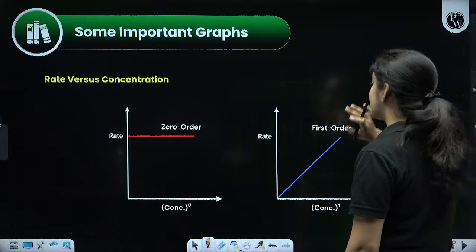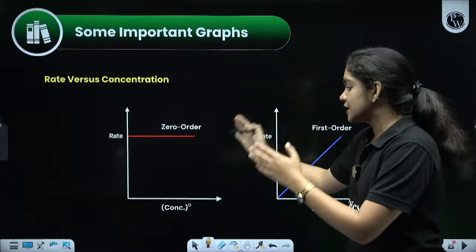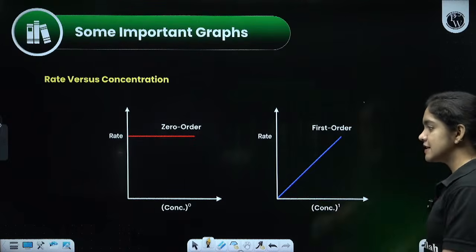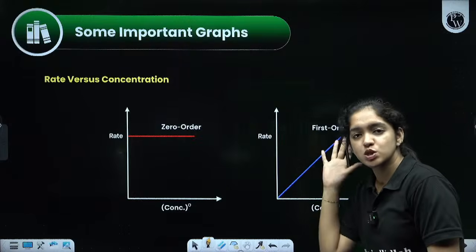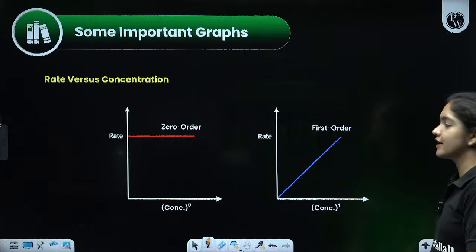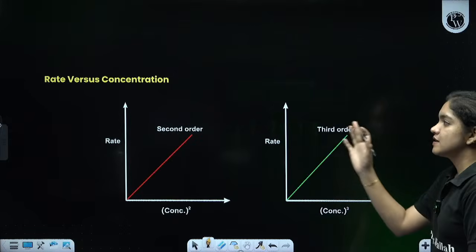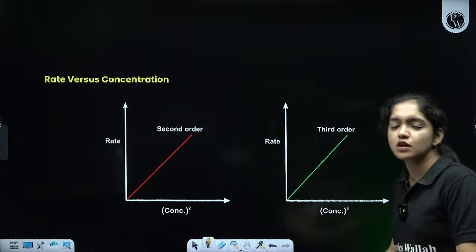So in the last, I have given the important graphs that we already discussed from the beginning. Zero order, then first order graph is very, very important. You need to learn this for your boards. It's a sure question. Okay, zero order reaction, then first order reaction graph, then next one is rate versus concentration, second order. Third order is not there, but you can refer to the third order also.